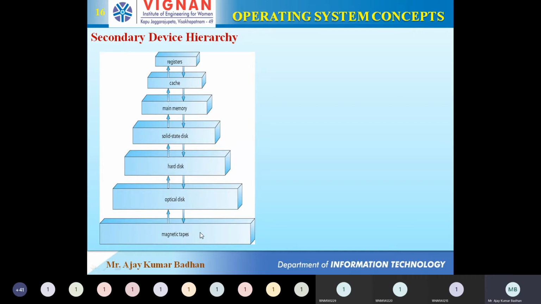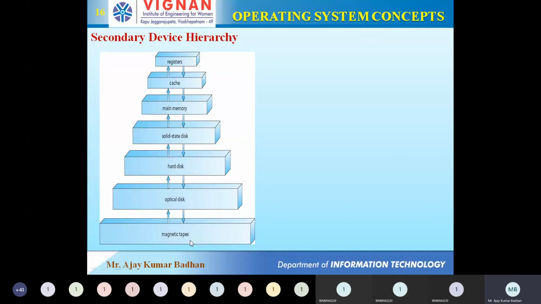Actually, the hard disk we are using nowadays is related to magnetic tapes. It consists of magnetic tapes. How do these magnetic tapes look, and what is the internal structure? Well, we can't see that with our naked eye right now. You can understand this by opening the hard disk in your personal computer or laptop. You see a rectangular box, thicker in size.